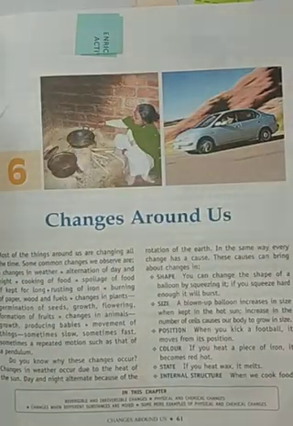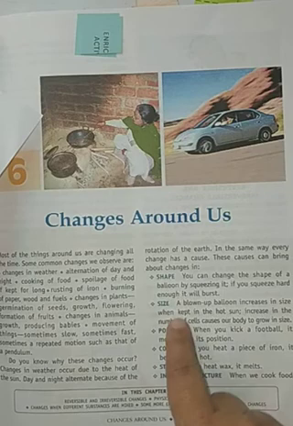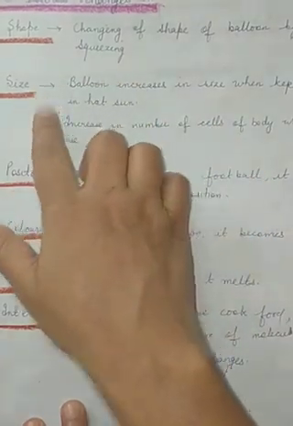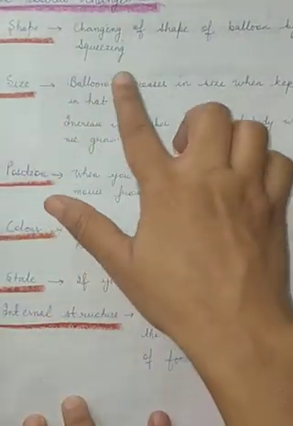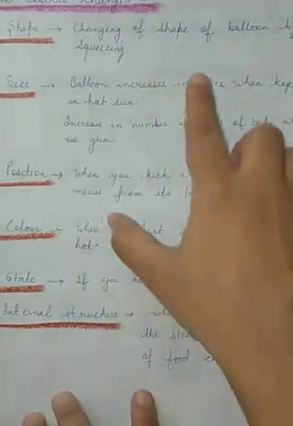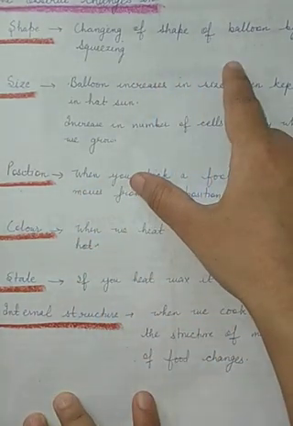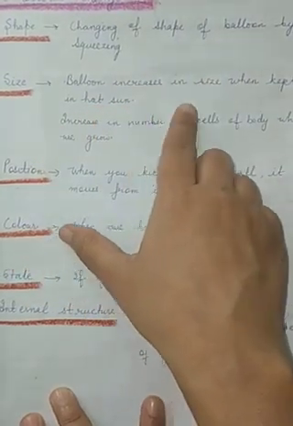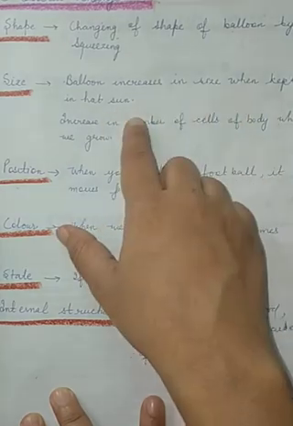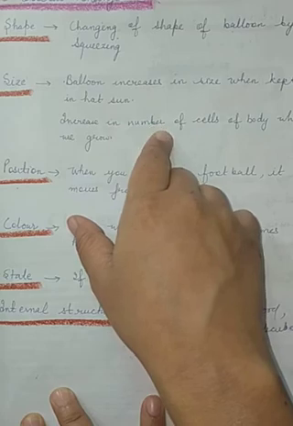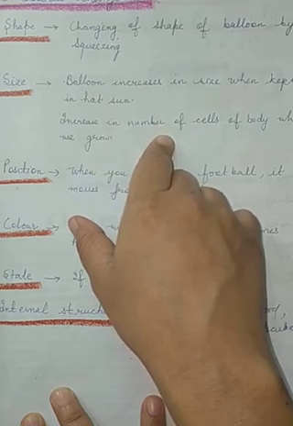It is given on page number 62, written in blue color, and I am explaining this. See here, we observe changes in shape. How do we observe change in shape? Like changing of shape of a balloon by squeezing. When you press the balloon, its shape changes, and that is also a change. Size: a balloon increases in size when kept in hot sun. When you keep the balloon in hot sun, its size will increase due to expansion. So this is also a change.